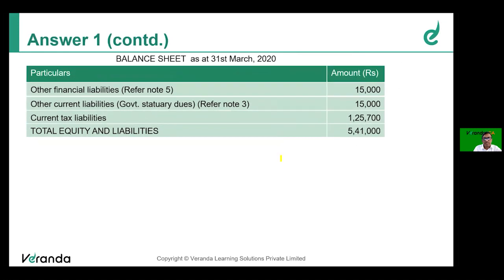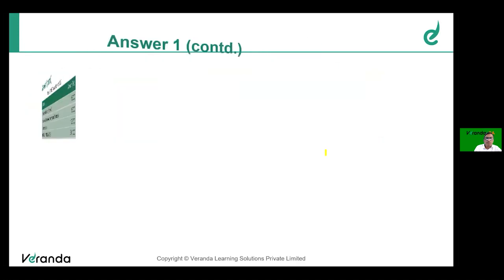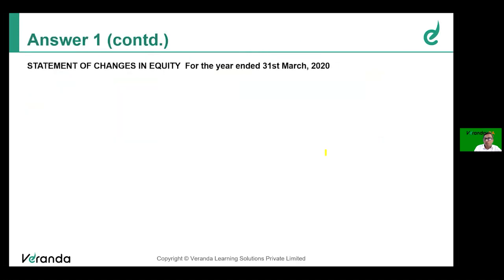Yes, friends, as you can see, other financial liability is the amount payable, and other current liabilities are 15,000 rupees. Current tax liability as given in the question. So with this, we will be completing the balance sheet. The total of balance sheet after revision is 5,41,000. This is, of course, supported by the various notes, right?